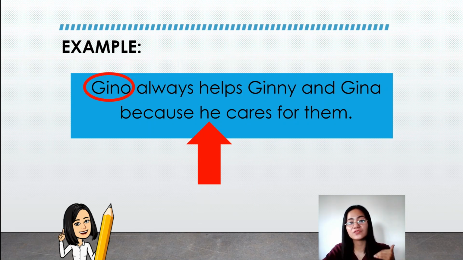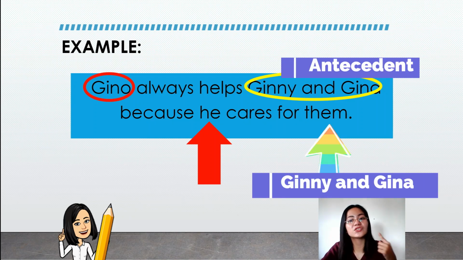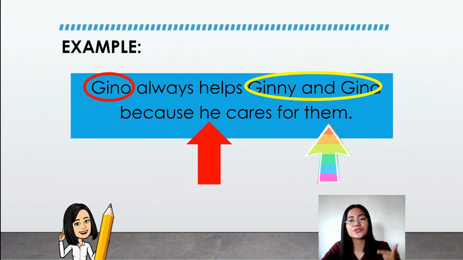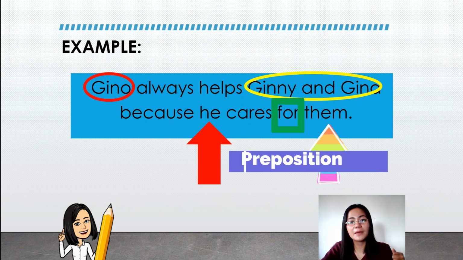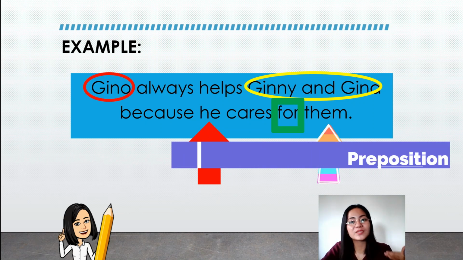And we also have Ginny and Gina as the direct object, since these answered the question whom. And now we have the pronoun them that is referring to Ginny and Gina, because we are referring to two people, which is considered as many. Now, as you also notice, we have here the preposition for. That means them is the object of the preposition.